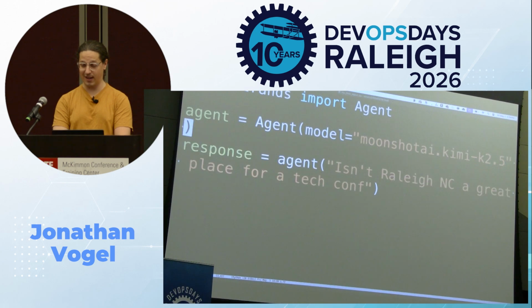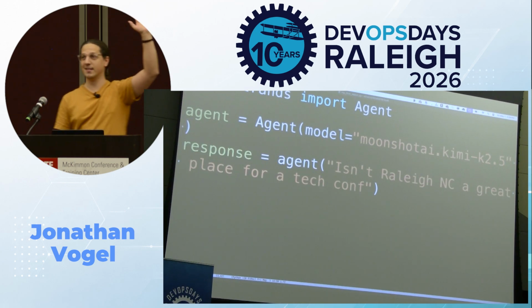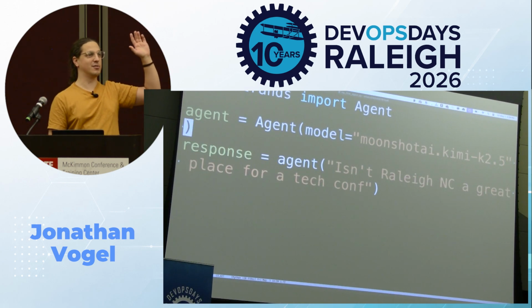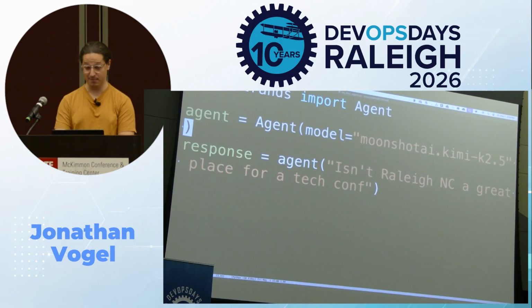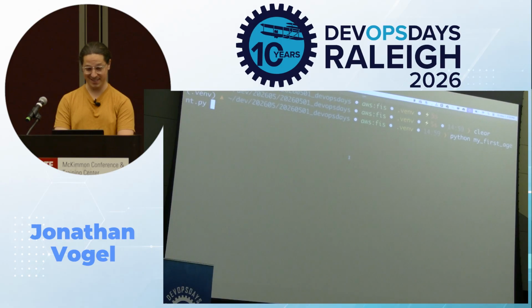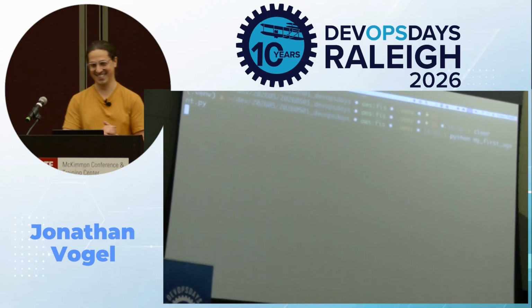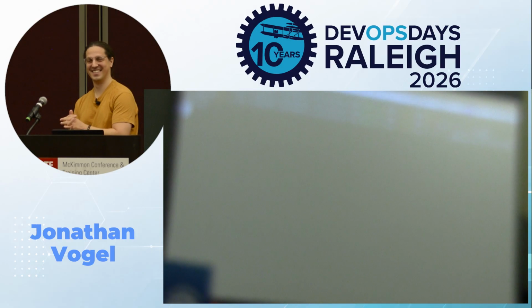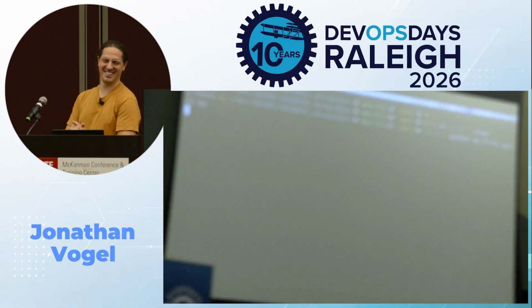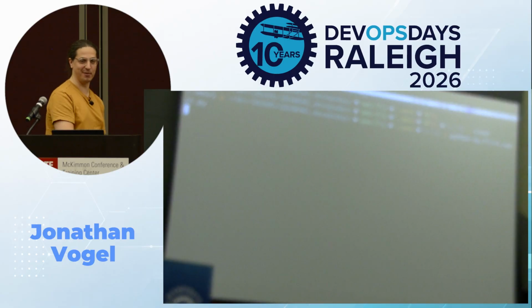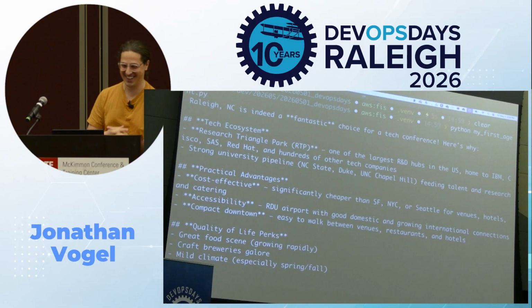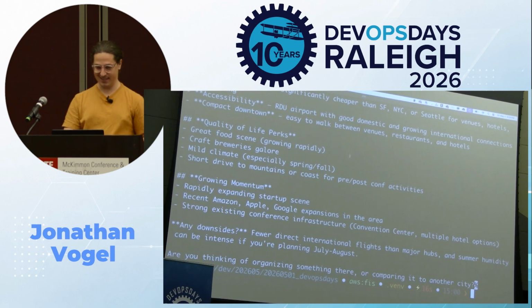AI Kimi K2.5. Anyone heard of Kimi? Anyone using Kimi? Y'all should be. It's amazing. It's super cost effective and super good for what it is. So we're going to see what Kimi has to say about Raleigh, assuming I implemented this correctly. Let's find out. The suspense is building. Kimi is really, really fast, so I think it's network latency. All right, now it's coming out. All right, there we go. Wow, Kimi has a lot to say.